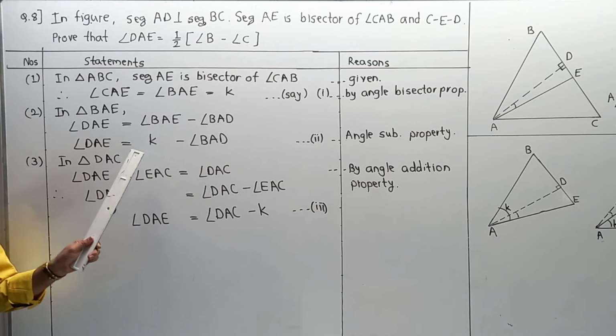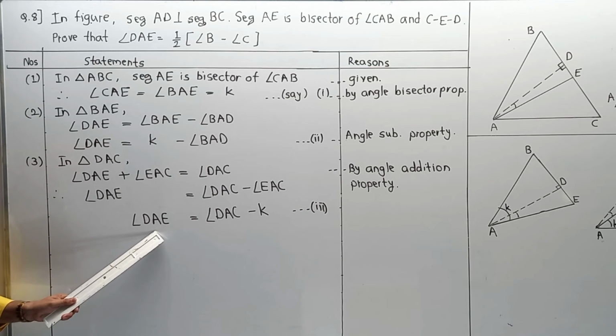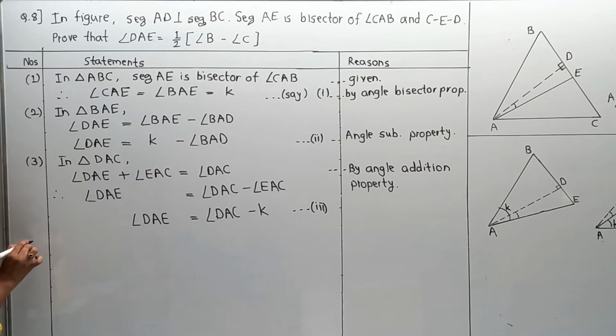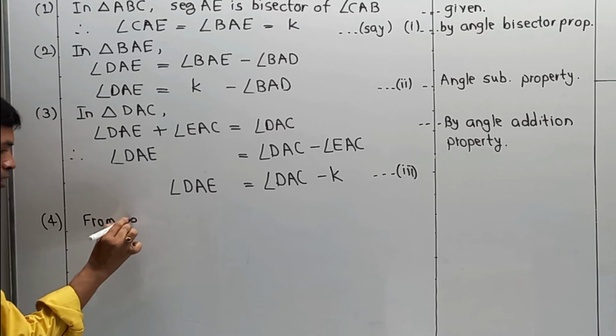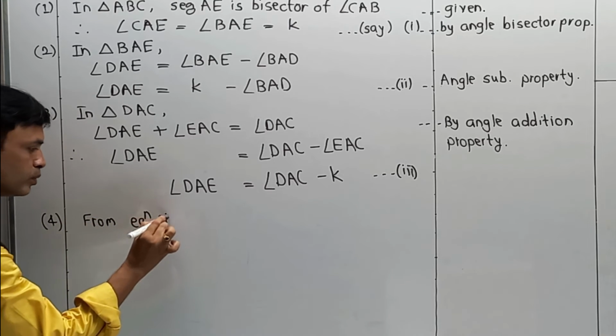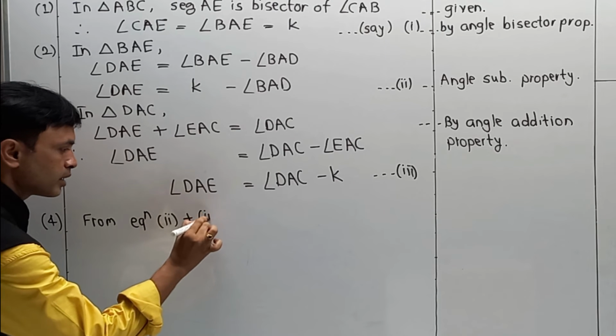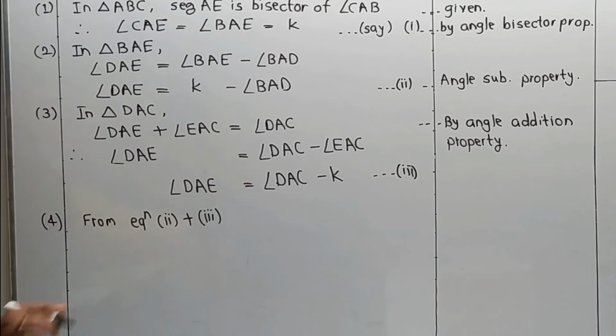And now here we are going to make addition of equation 2 and equation 3, and a straight part I am going to write in group 4, from equation 2 plus 3.